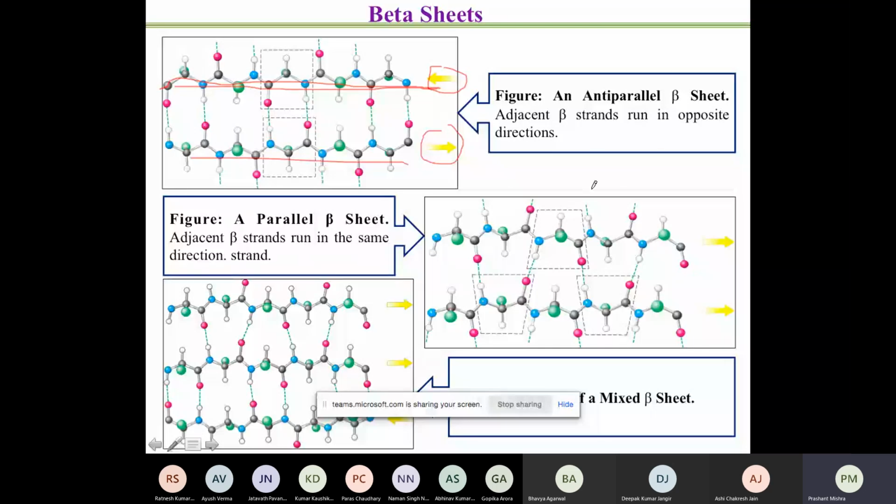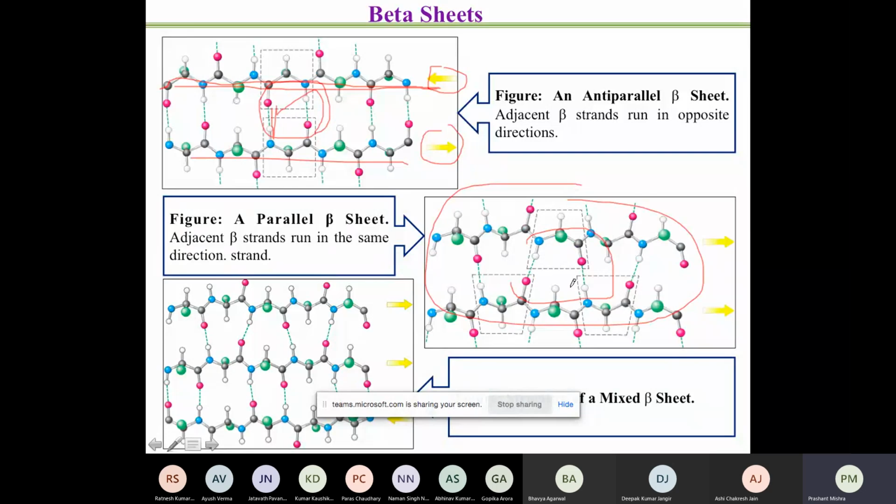The second one shows you that both of them are running in the same direction. Now, the difference between these two is the type of interaction they are having. This is the interaction occurring in the case of anti-parallel, whereas this is the type of interaction occurring in the parallel. So in the parallel, this is how the interaction occurs between different amino acids of different chains, whereas this one shows the anti-parallel.